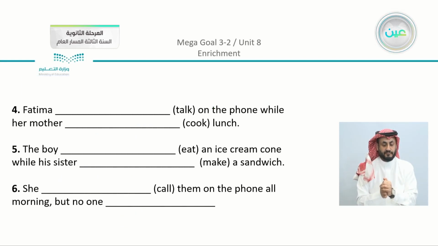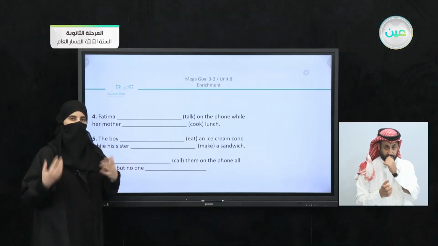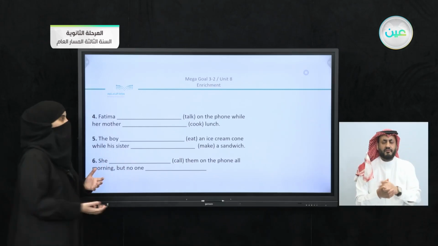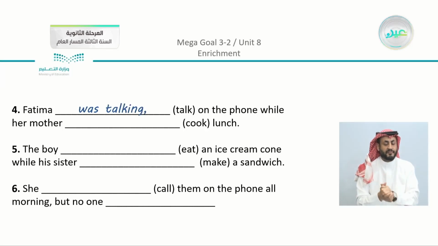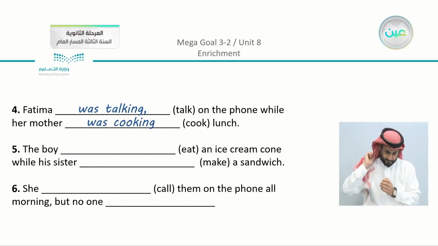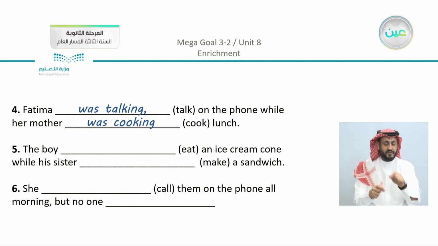Moving on to the second part of our exercise, we have number 4: Fatima blank talk on the phone while her mother blank cook lunch. Just imagine that Fatima, what was she doing? She was talking on the phone while her mother, now we have the word while, so imagine the situation again, was cooking lunch. So 2 actions were happening at the same time.